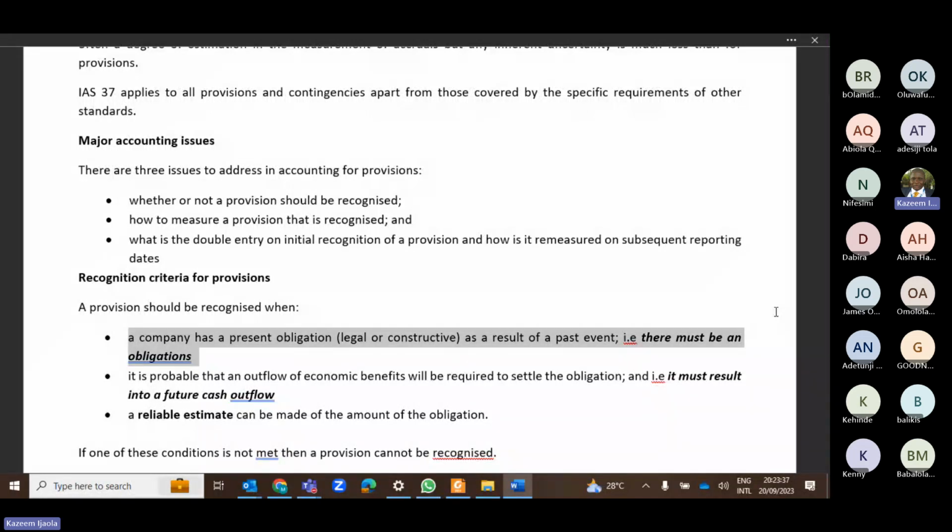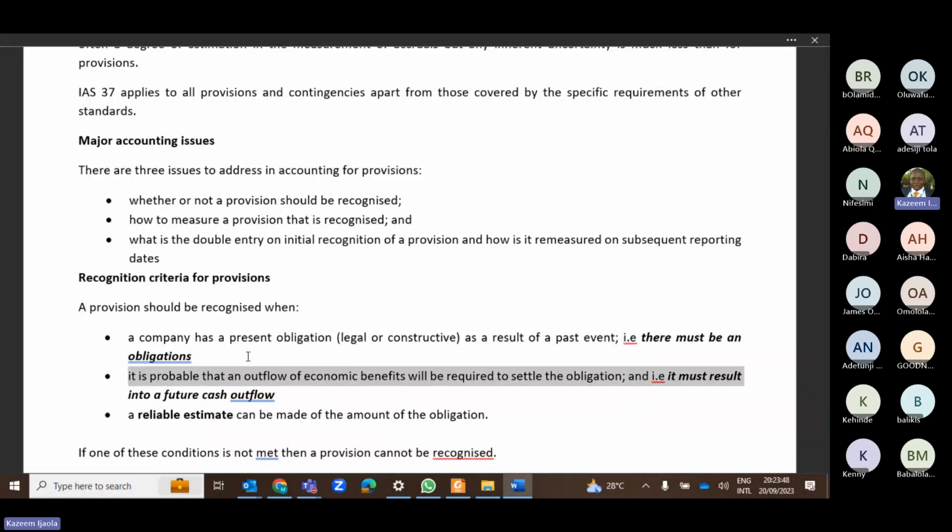So the first condition is this. So once there is an obligation, the obligation could be in form of a legal or constructive. Then you now move on to the next one, which is that it is probable, that is, it must be probable that an outflow of economic resources will be required to settle the obligation. So what this simply means is that whatever provision you are creating, it must result into a future cash outflow. Okay, it must result into a future cash outflow.